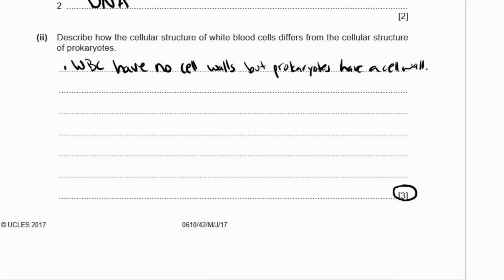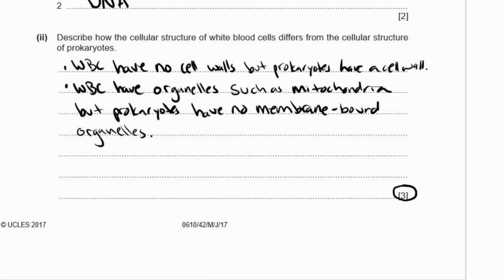Okay, another thing you talk about are membrane-bound organelles. So white blood cells have organelles such as mitochondria, that's an example, or the nucleus, but prokaryotes have no membrane-bound organelles. Remember, a ribosome is not a membrane-bound organelle. It doesn't have a membrane around it. So that's why prokaryotes can have ribosomes.